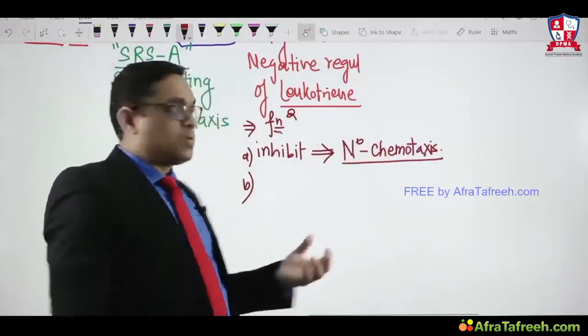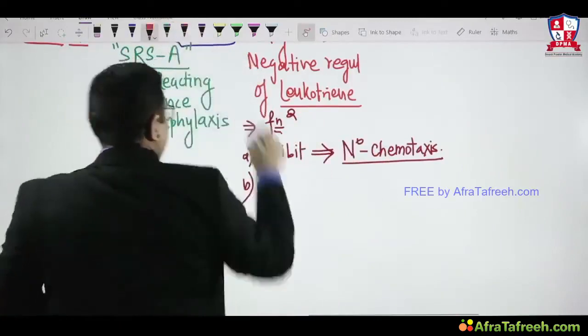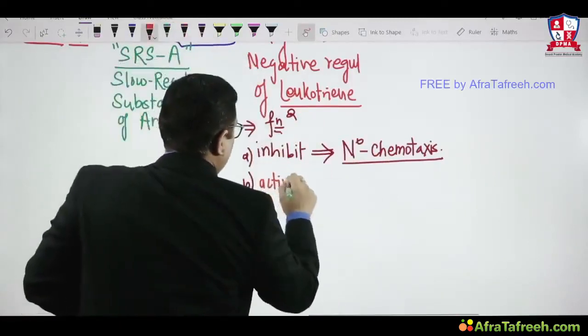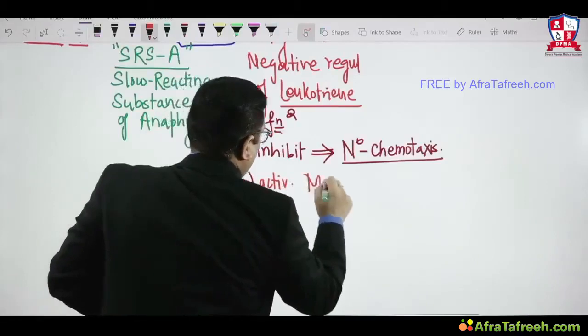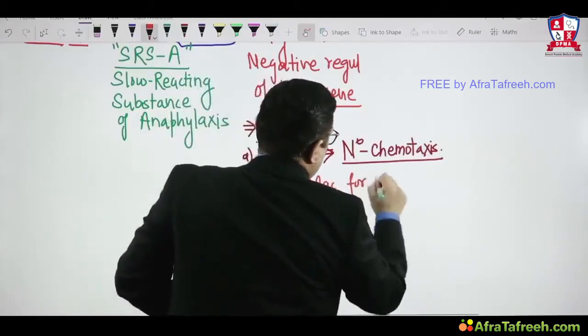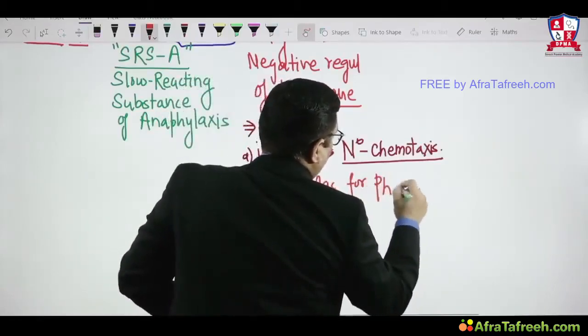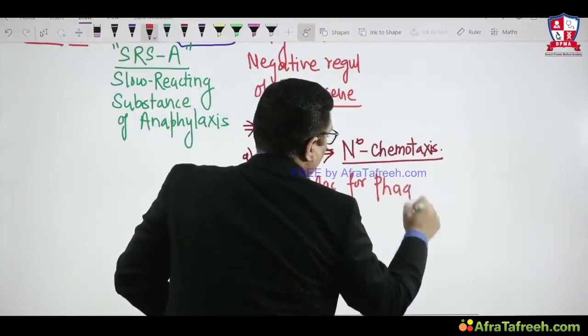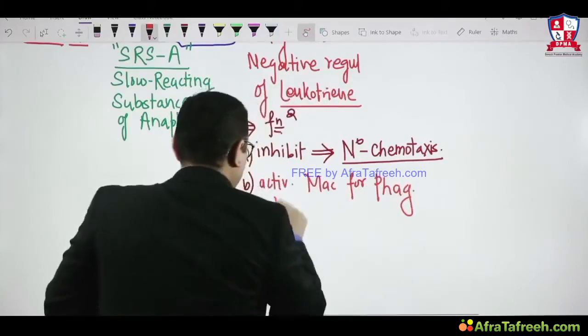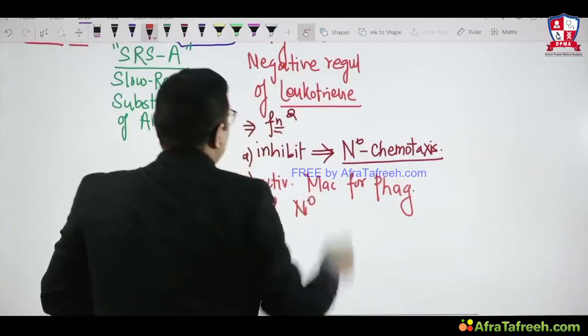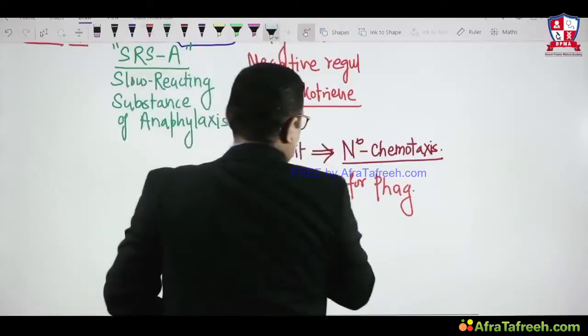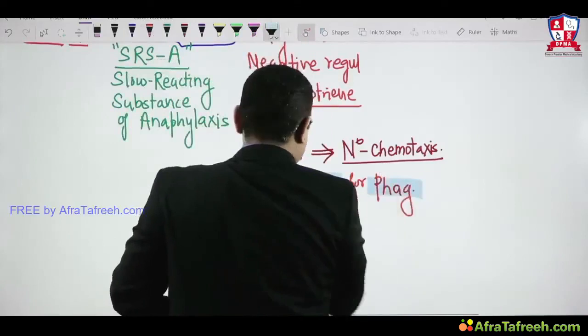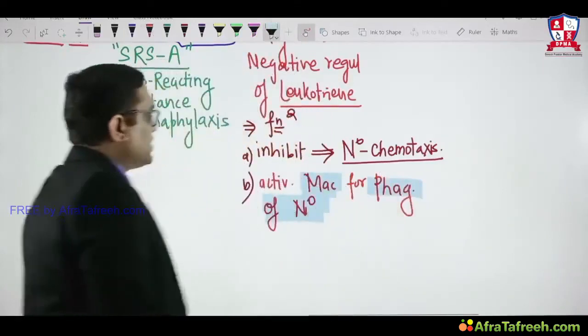What else can they do? This lipoxin will activate macrophages for phagocytosis of the neutrophil, right? So this will be the right answer.